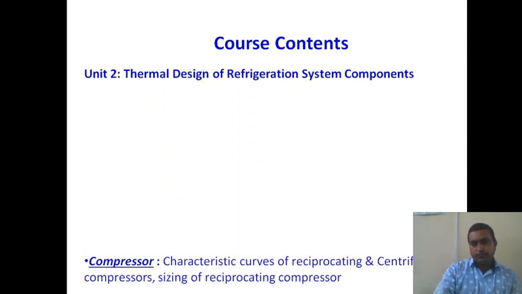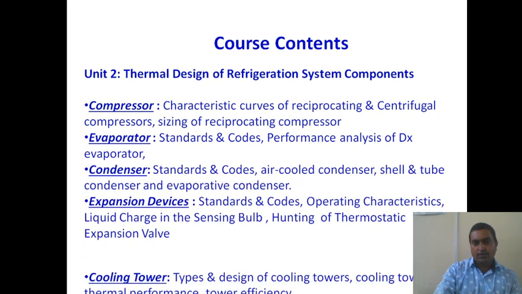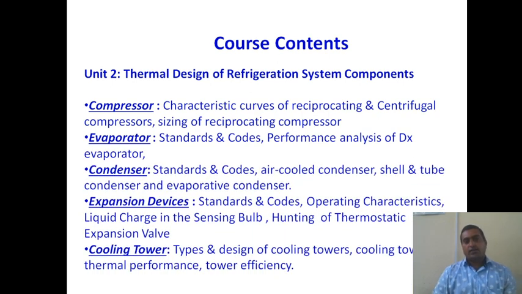Unit number 2 is nothing but the thermal design of a refrigeration system component. You know that there are 4 main components: compressor, condenser, expansion device, and the evaporator. So all those 4 components, their design, their performance parameters, their designations, their standards and codes, we are going to study in unit number 2. Along with these 4 main components, we have to study the cooling tower. So their types and design we are going to study in unit number 2.